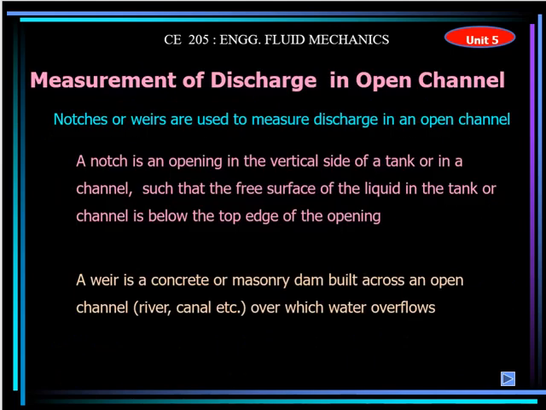When we calculate the discharge practically in an open channel, we use some devices to measure, right? We cannot measure the flow by calculating how much volume is passing through that river per unit time, because it is a big cross section. So what we do, we put a concrete structure in the way of the channel, the river, or other places, and these are called weirs. So weirs are concrete or masonry dam type structures built across an open channel like a river and canal, over which water flows, and we measure the Q on that.